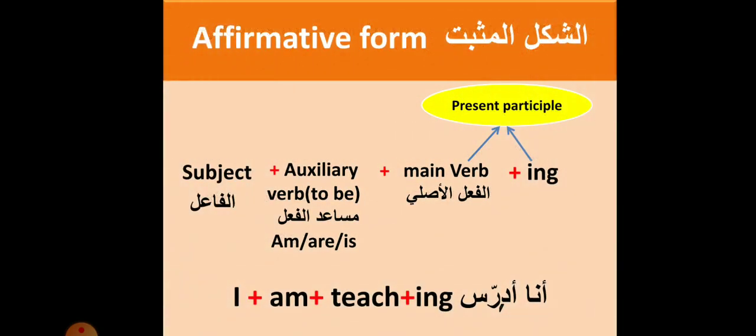The affirmative form is subject plus the auxiliary verb to be, are, or is, plus main verb plus ing. Main verb plus ing, we call them present participle. Okay? For example, I am teaching. Now I am teaching English. Okay? I am teaching.